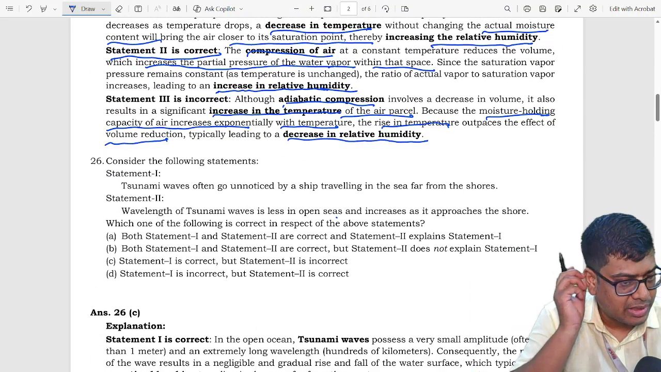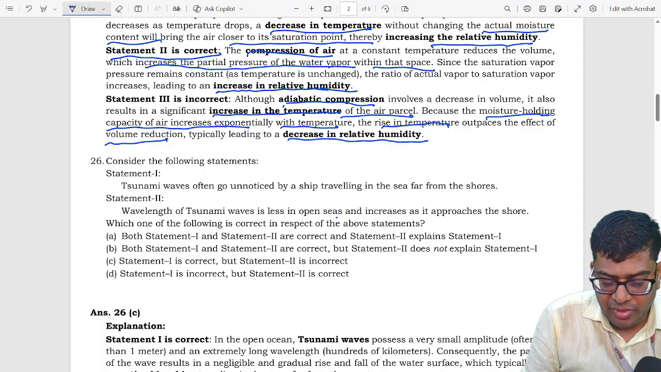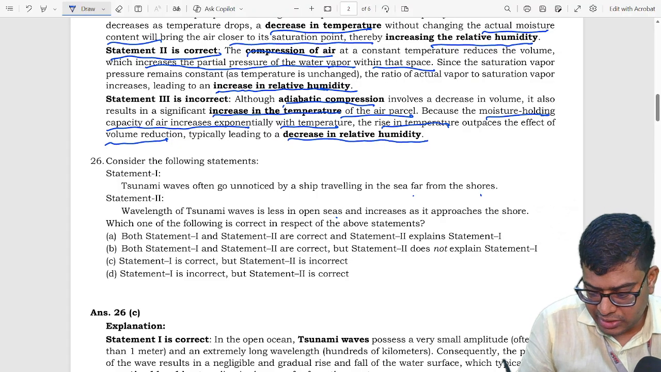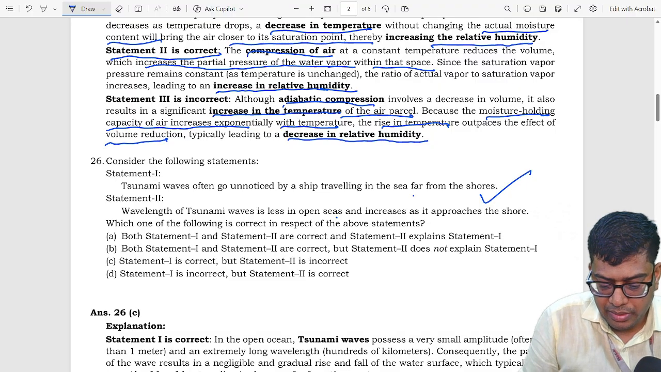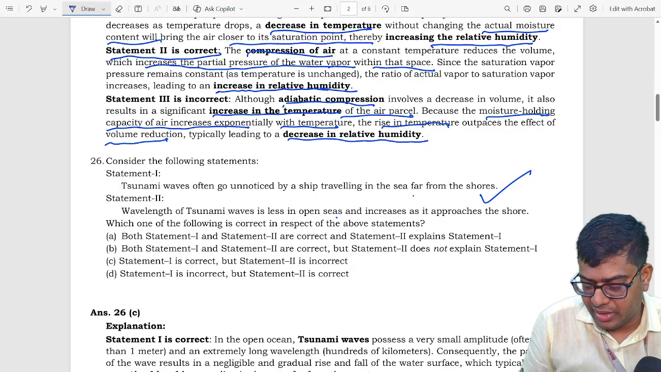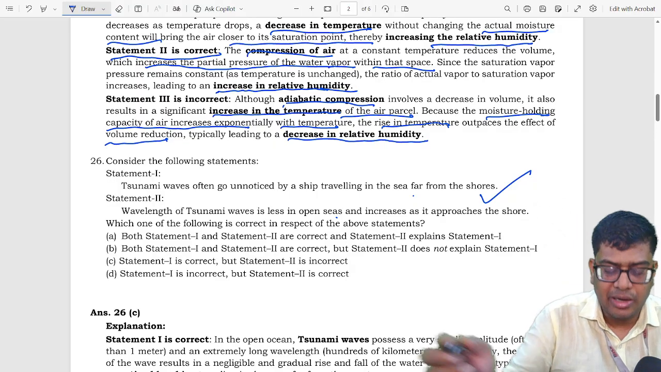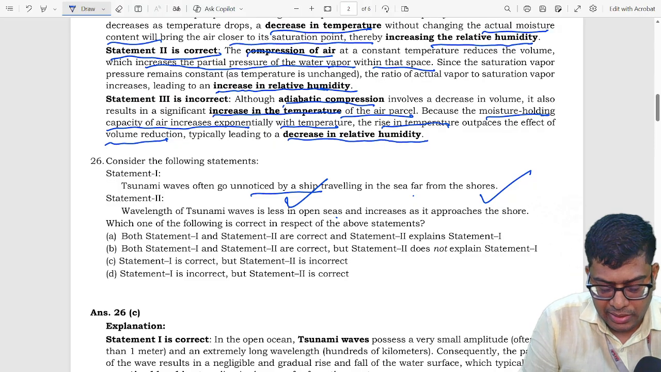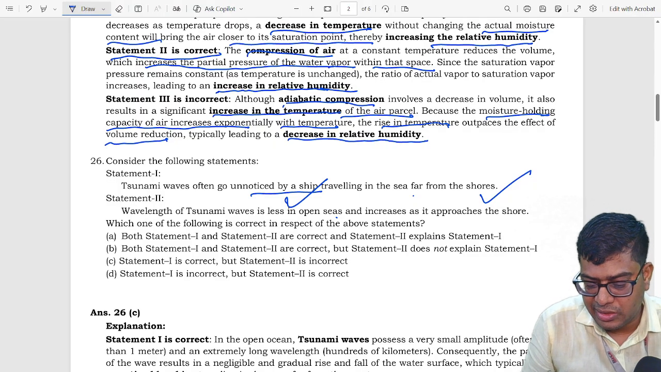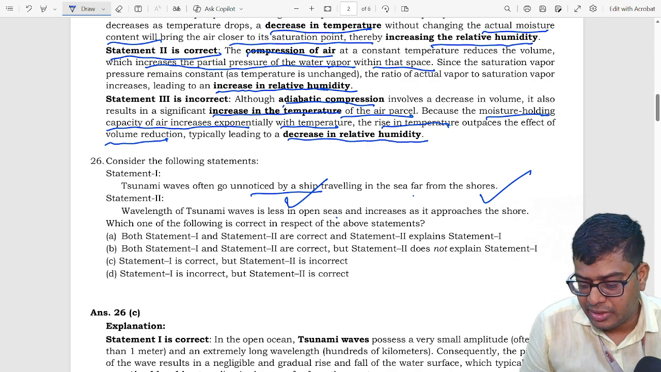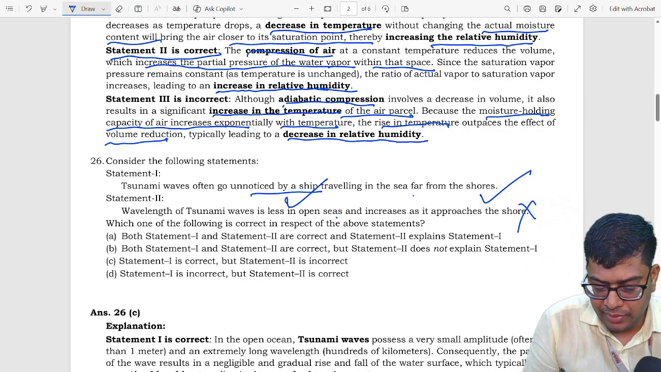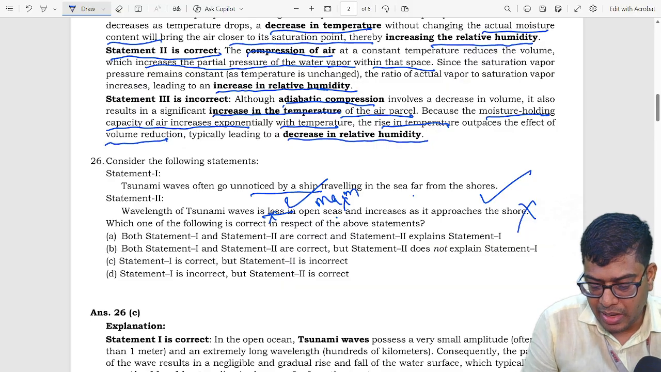Let's move to our third question, which says: tsunami waves often go unnoticed by a ship traveling in the sea far from the shore. Yes, this statement is correct, because tsunami waves possess small amplitude and long wavelength, so they often go unnoticed by the ship. Second: the wavelength of the tsunami wave is less in the open sea and increases as it approaches the shore. No, this statement is incorrect, because the wavelength of a tsunami is not less, it's maximum in the open sea.